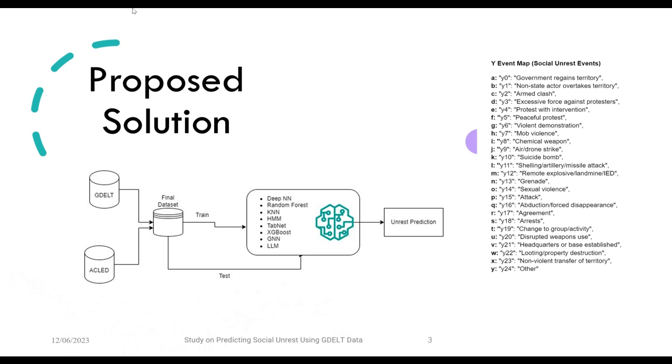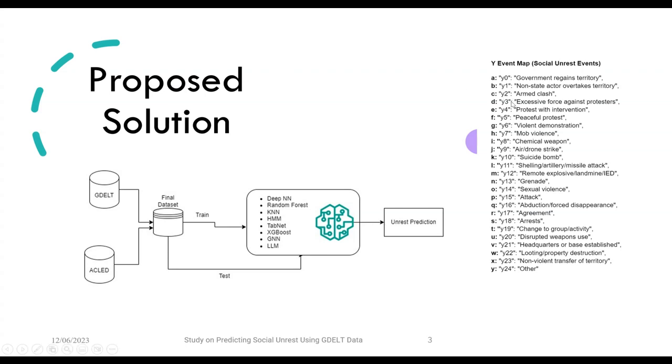Now, this is our proposed solution. First, we have the GDELT data and the ACLED data, and we combine them into a final data set that we use. We have built 8 different models that we train on this combined data set, and we have also tested our metrics based on the same data. We use this learned model to predict future unrest globally, given a news article as an input.